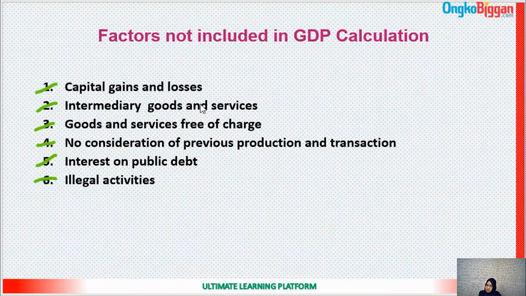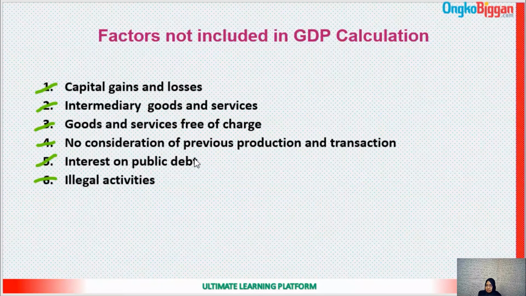Intermediary goods and services are not included in the GDP because there will be double counting. Goods and services free of charge, which are not transacted through the market, which are non-economic activities. No consideration of previous production and transaction, because they are already transacted and already calculated in that specific year. So we don't need to calculate it again. It will create the problem of double counting.